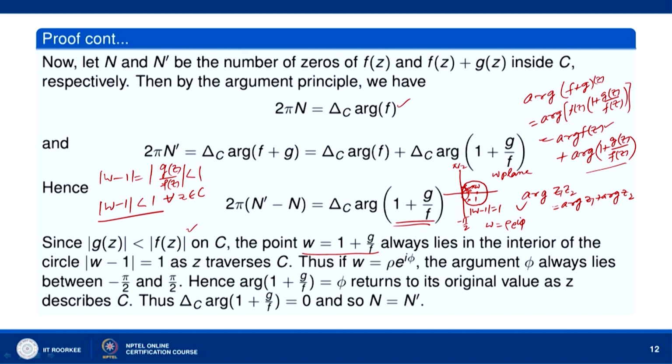So when you come back to the original point, the argument will return to its original value. So thus delta C argument of 1 plus g by f, there is no change in the argument of 1 plus g by f as z varies around C. So it is equal to 0, and therefore n is equal to n dash.